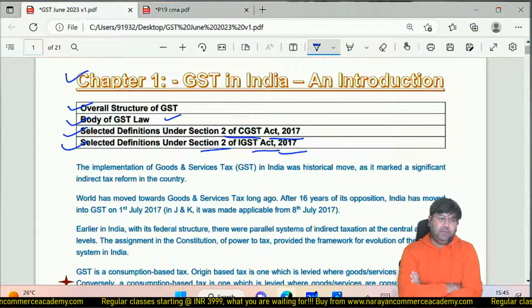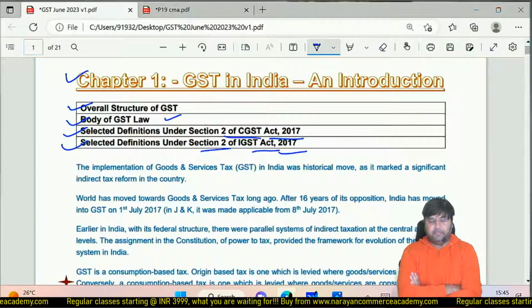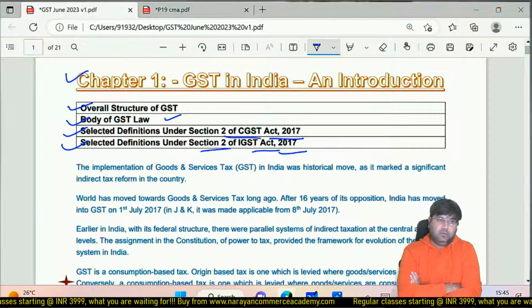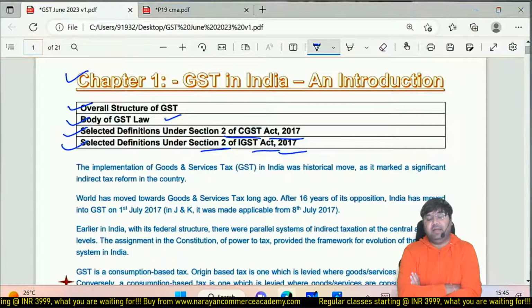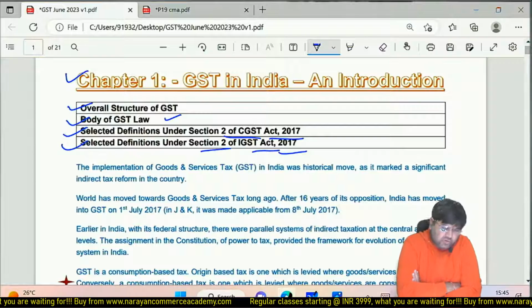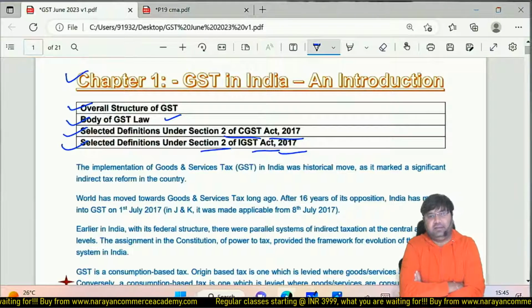See, implementation of GST, it is said that this was a historical move and significant indirect tax reform in the history. Why is it called significant indirect tax reform?